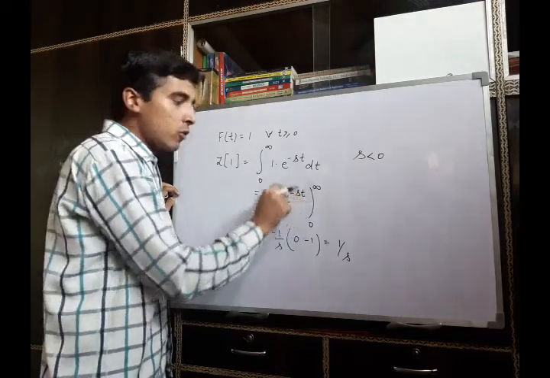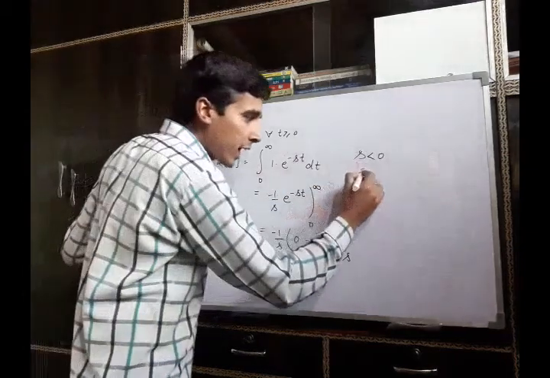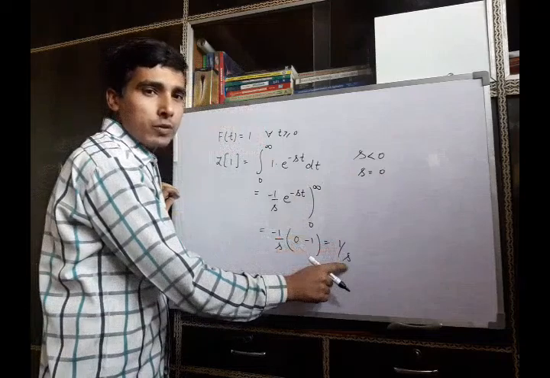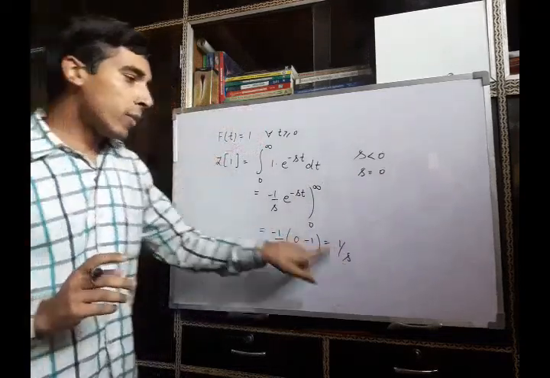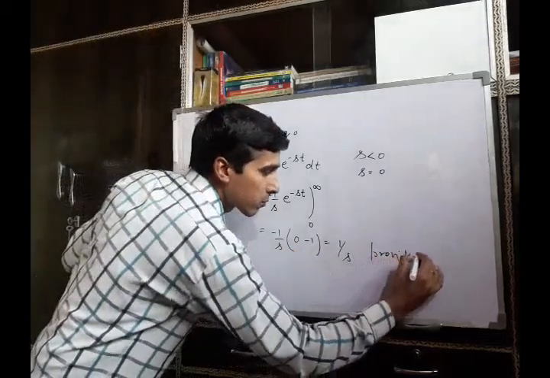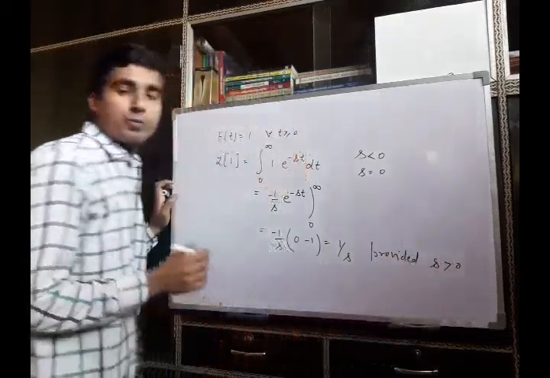Therefore, this term goes to infinity when s is less than 0. And if we take s equal to 0, then this term also goes to infinity. Therefore, the Laplace transform of this function 1 is 1 by s, provided s is greater than 0.